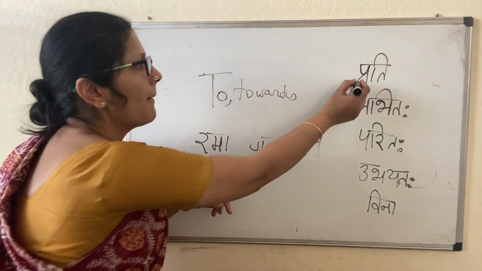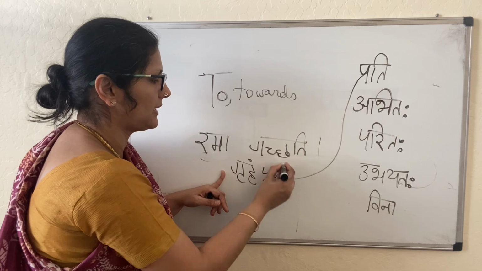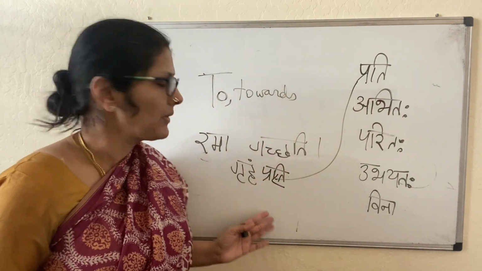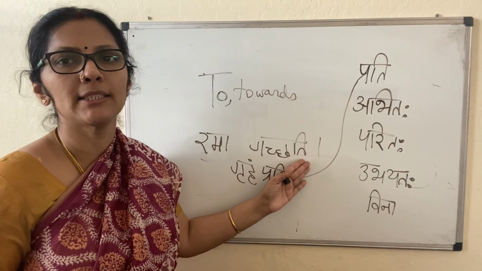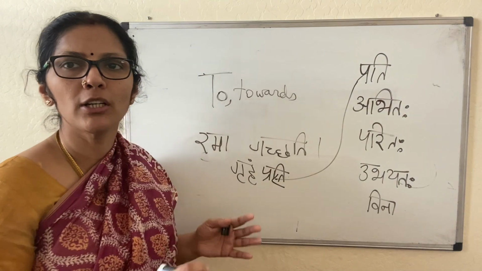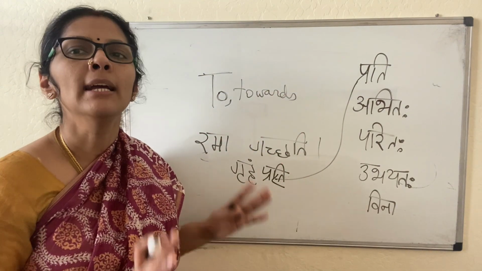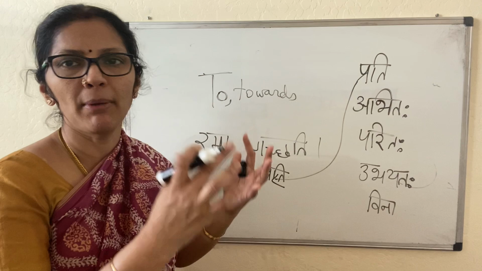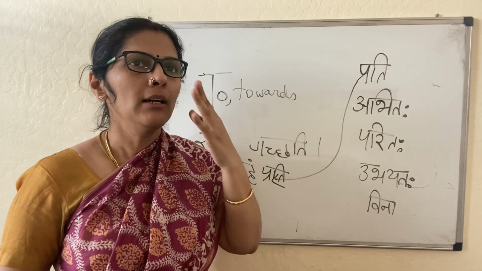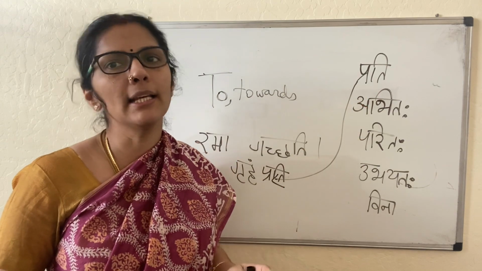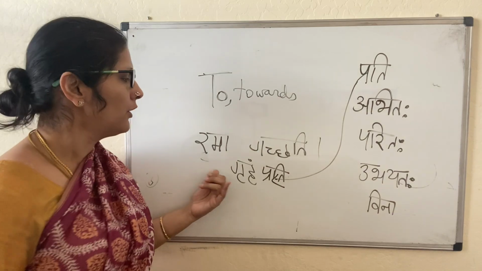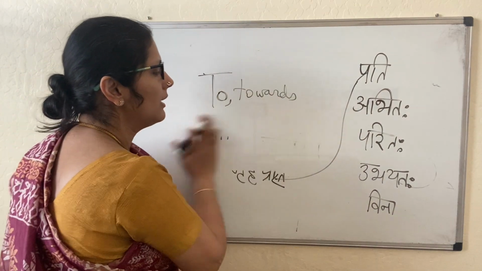Rama griham prati gacchati. I will add this prati here. Why should we add? Since avyayas are available, we should make use of them. So Rama griham prati gacchati. Already griham means to home. Adding prati, we should not say to, towards home. That's not the meaning. It just emphasizes or supports the meaning more. In Tamil we say வீட்டை நோக்கி செல்கிறான், that is the meaning. She is going towards her house.